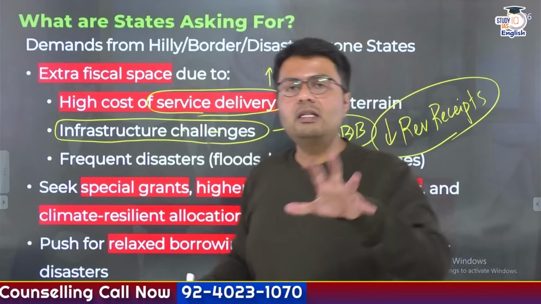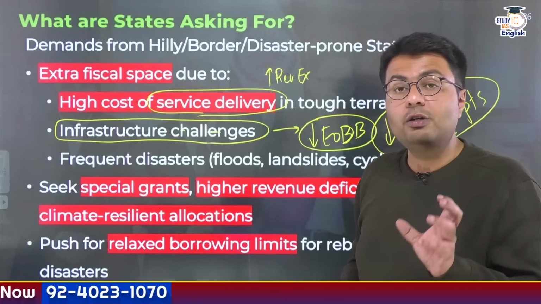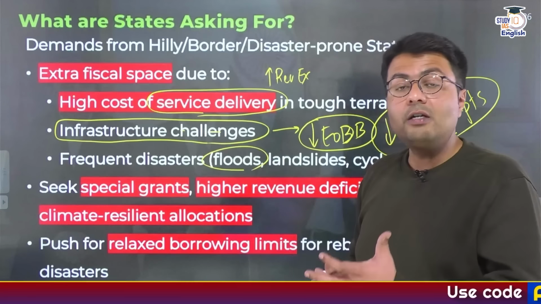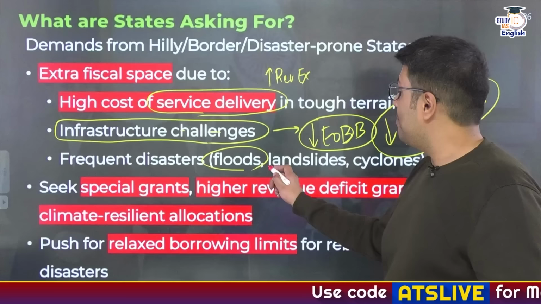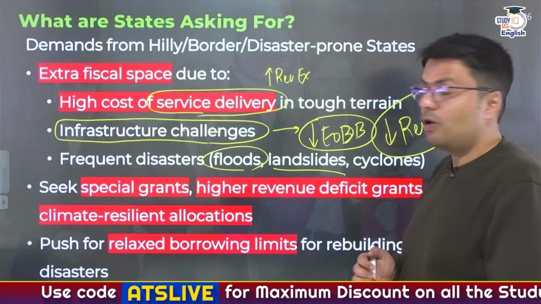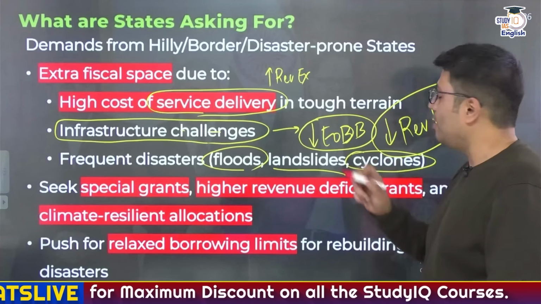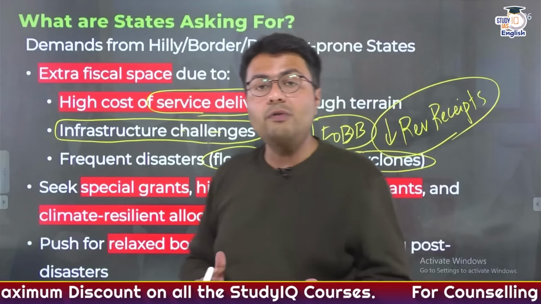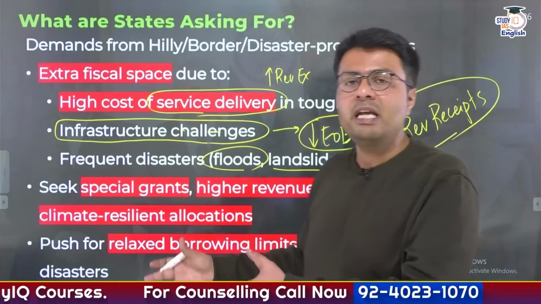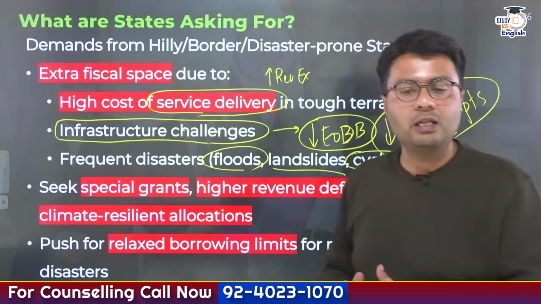In addition to that, these states also have highlighted that they are subjected to frequent disasters. For example, states like Assam face frequent floods almost every year. Himalayan states face the crisis of landslides, similarly faced by states located on the Western Ghats. Coastal states like Odisha face the frequent brunt of cyclones, and because of all these frequent disasters, they have to spend a lot of money every year just to recuperate the state from the disasters.